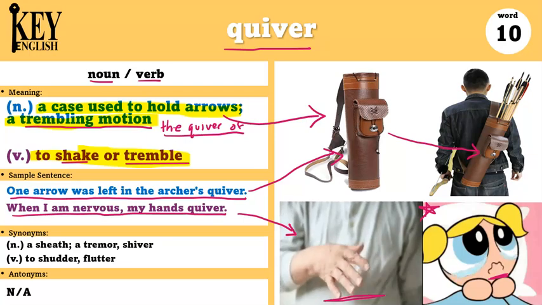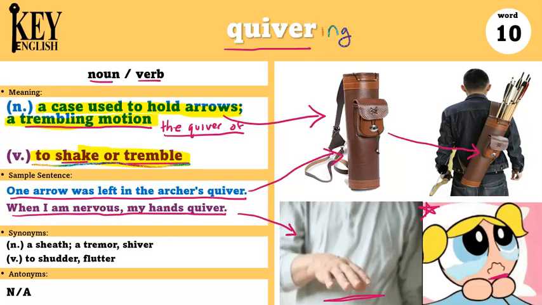And when it's being used as a verb, we just use quiver or we add ed if it's in the past tense. Or we could also add ing if it's happening right now. Like I could say, his hands are quivering. Some synonyms for this word are a sheath, a tremor, shiver, to shudder, and flutter. And there are no antonyms for this word.